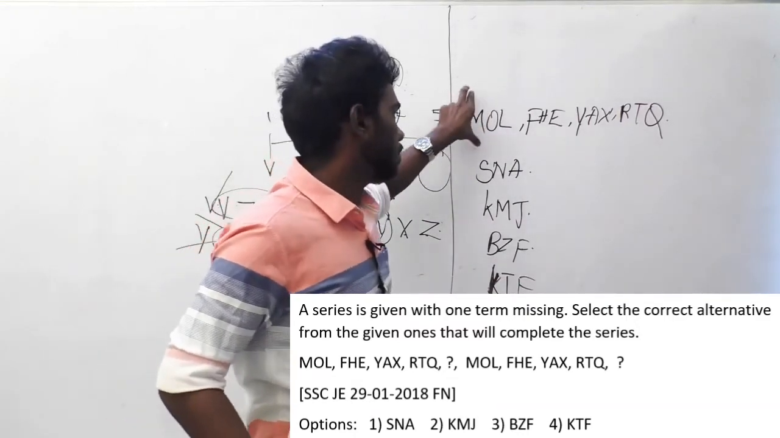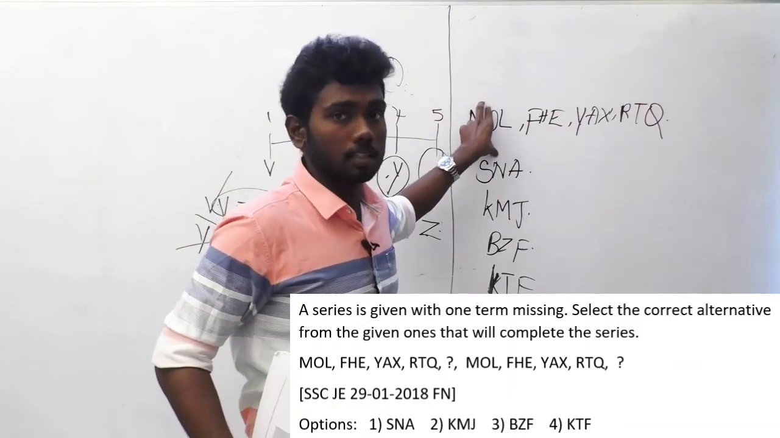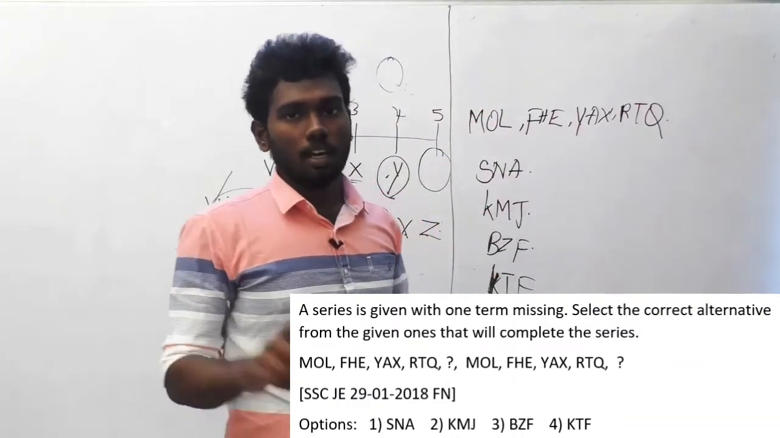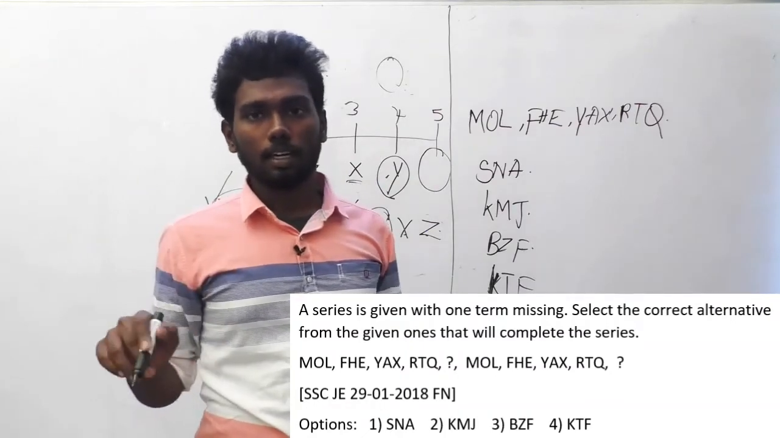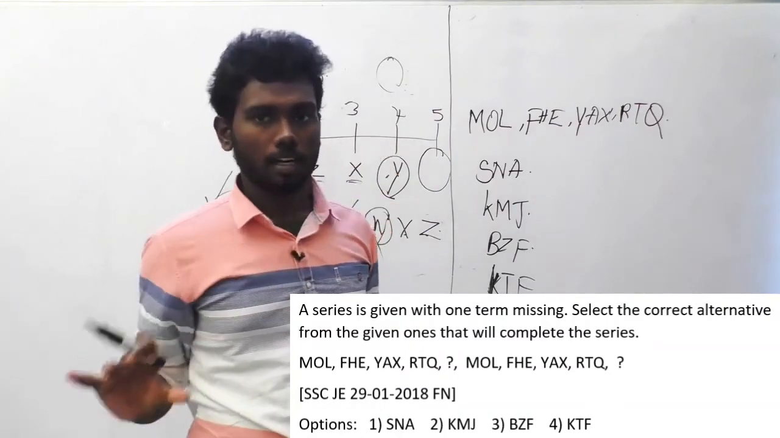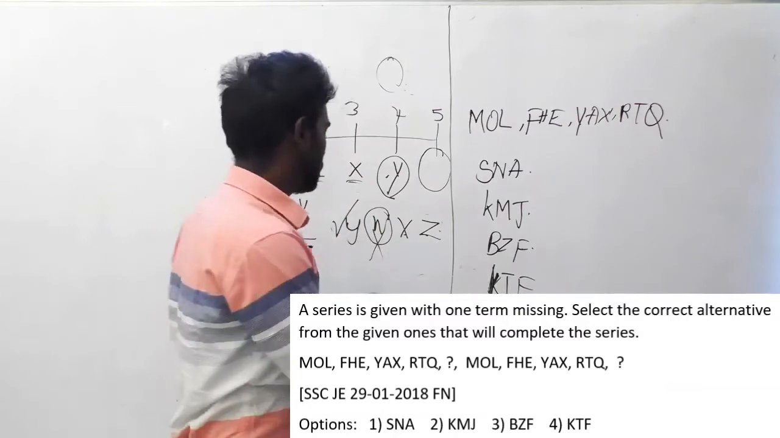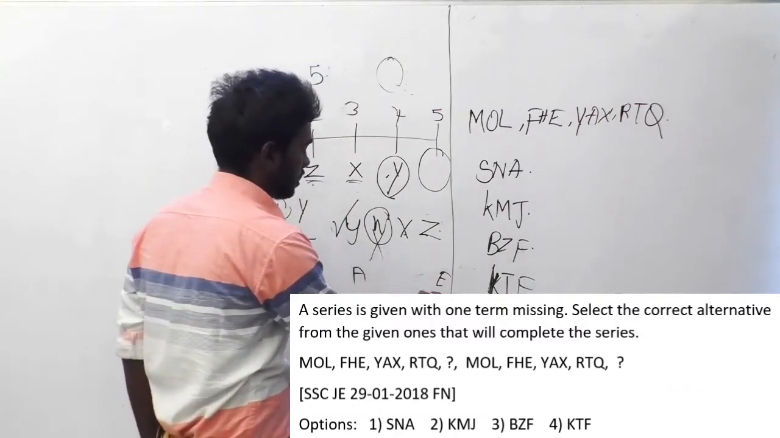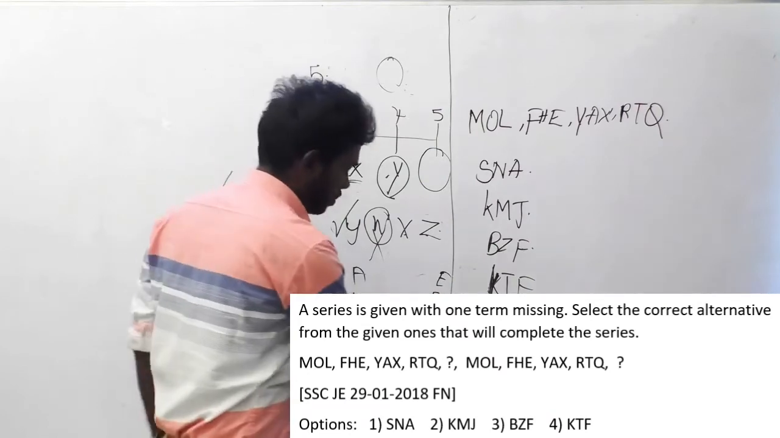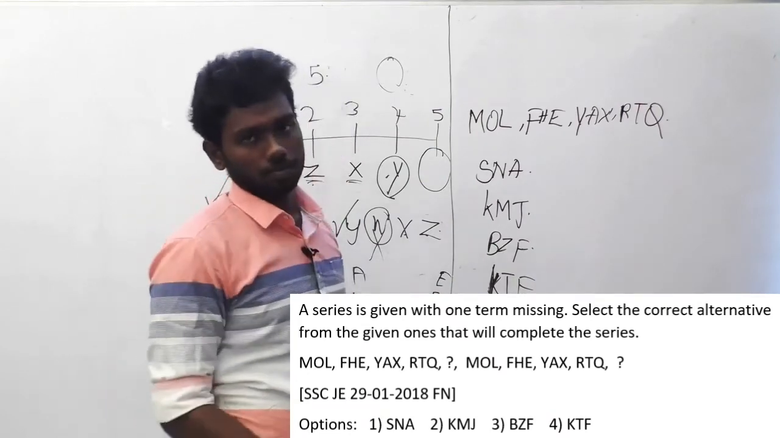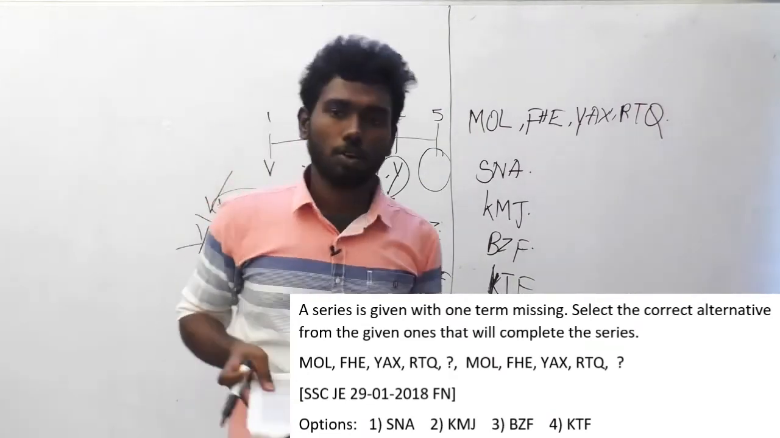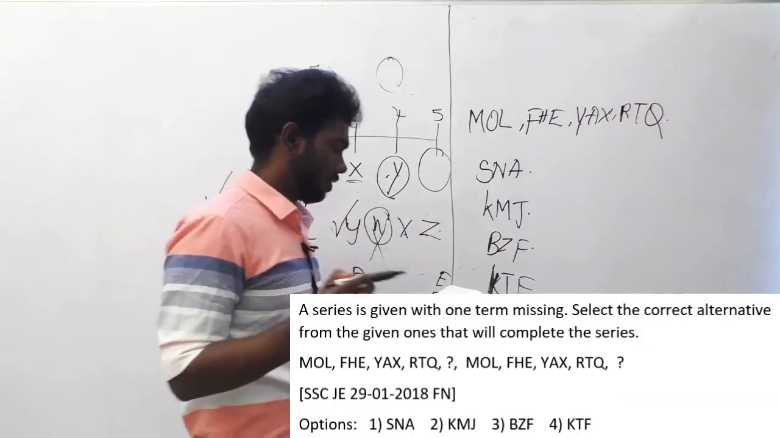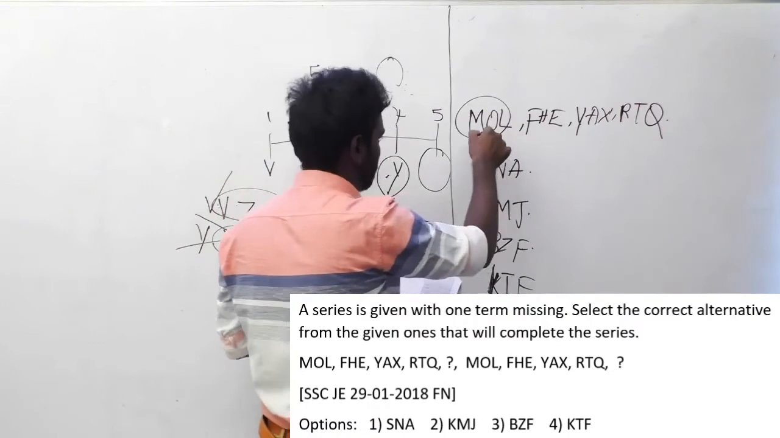If these types of alphabet questions are asked, you have to write the alphabets A to Z initially, numbering A as 1 and Z as 26. We have to write them in a perfect order, like 5 letters in a row: A to E as 1 to 5, and so on up to Z. If you write it that way, it will be easy for you to solve. And let us find the logic in the first term, MOL.